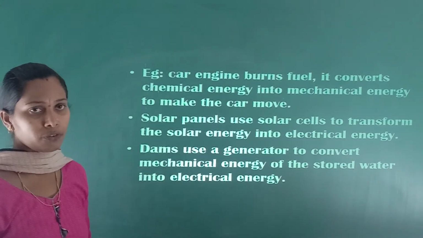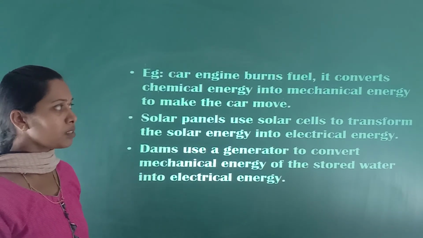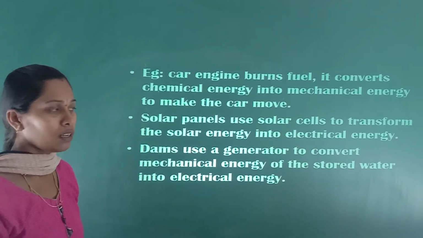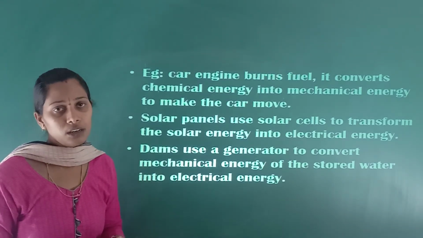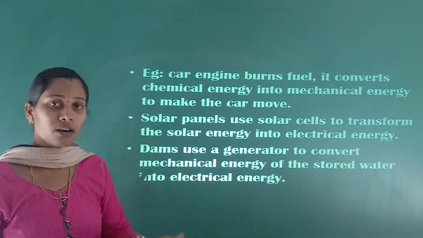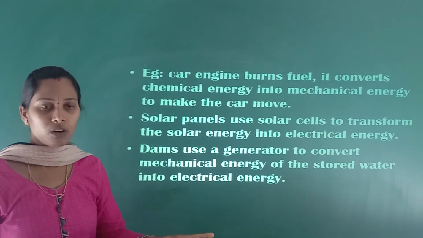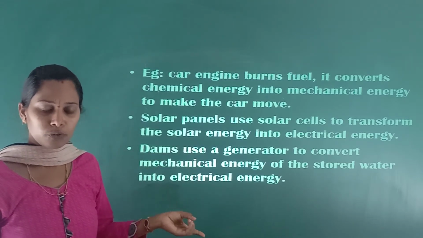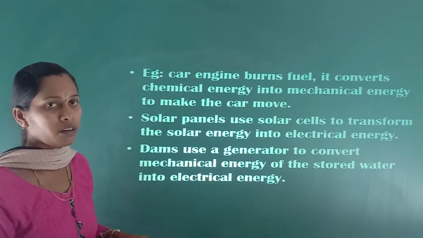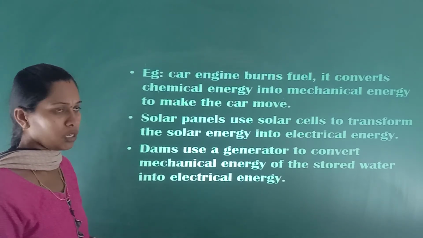A car engine burns the fuel. Here, it converts the chemical energy into mechanical energy. A fuel is an example of chemical energy. Now, this chemical energy is converted into mechanical energy. Why? Because by using this fuel, a movement is there.